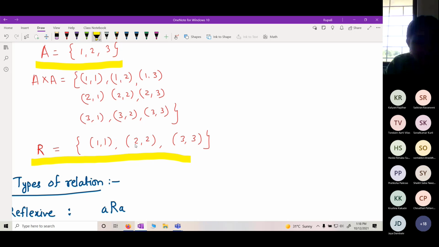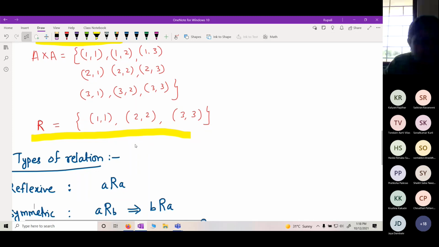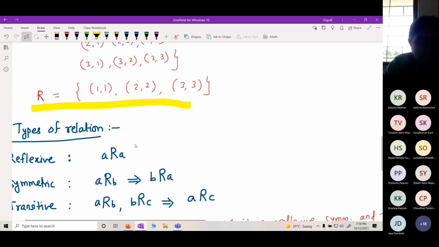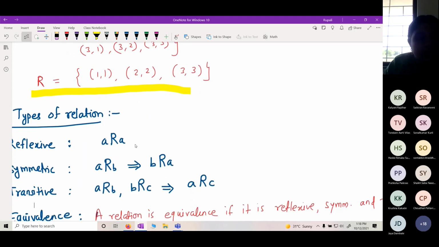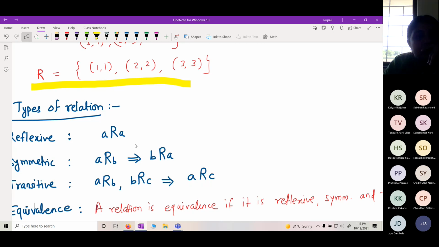Then we can consider it as reflexive. Anybody?